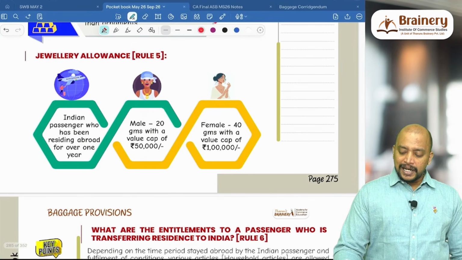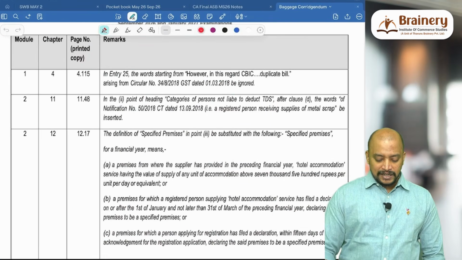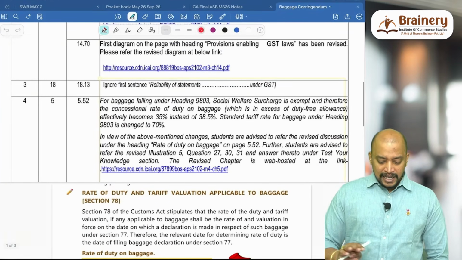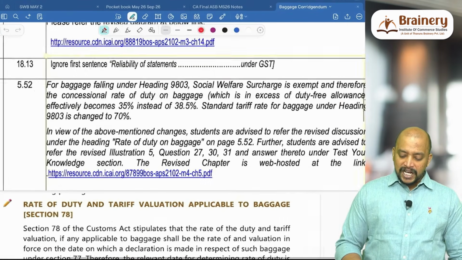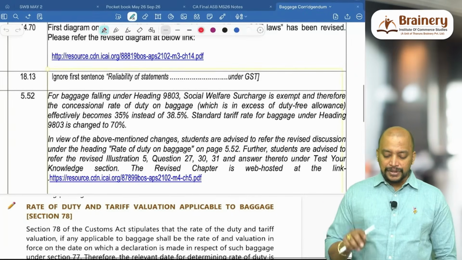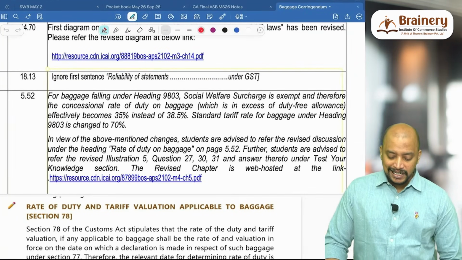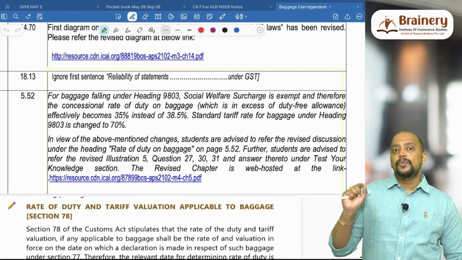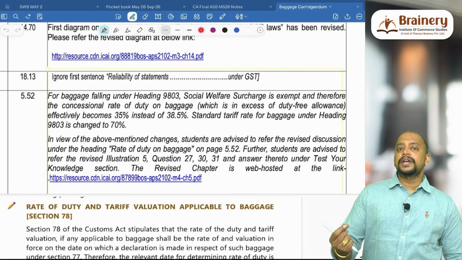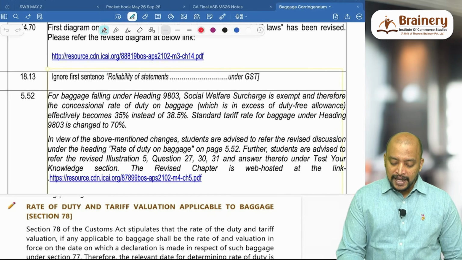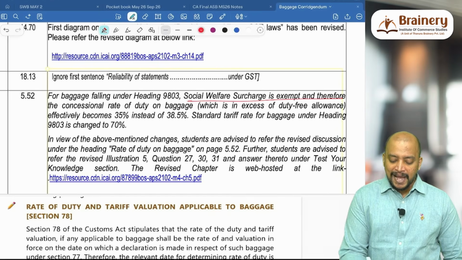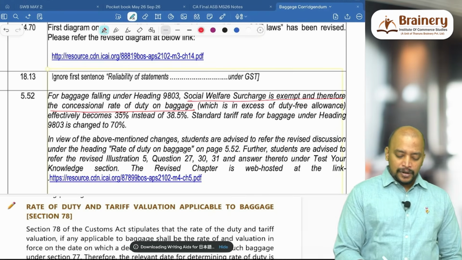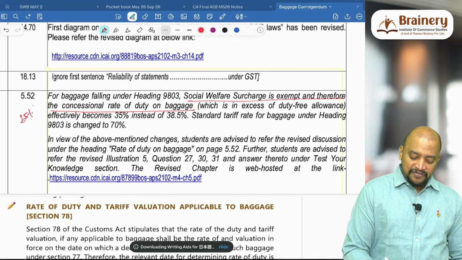Next, what is the rate at which we need to pay? Related to that, they have given one corrigendum, issued by ICI. In this you can see, for baggage falling under heading 9803, the social welfare surcharge is fully exempted. So the baggage rate will be 35%.